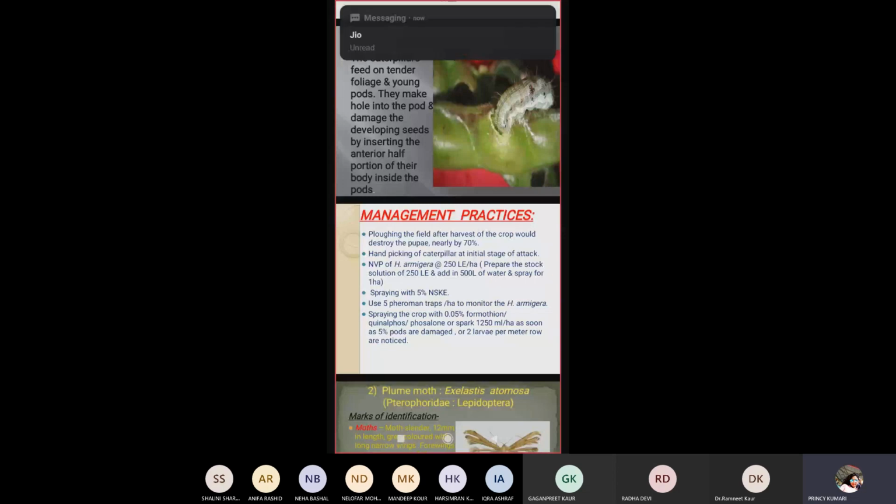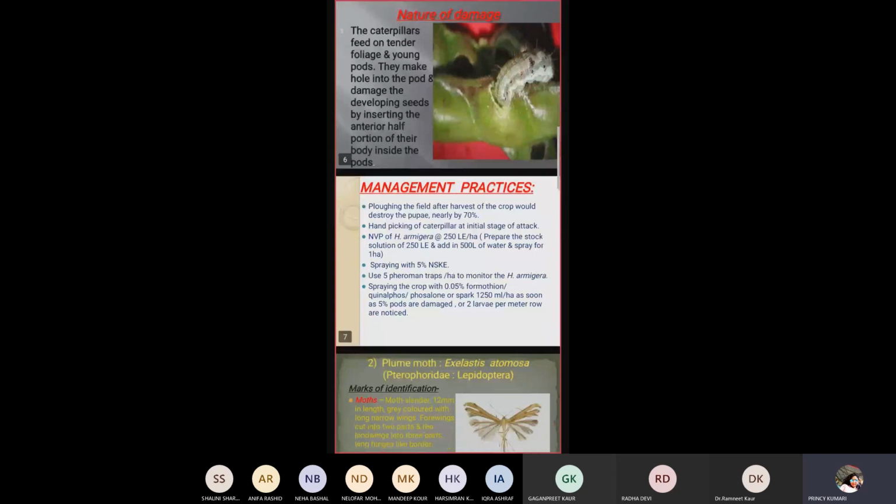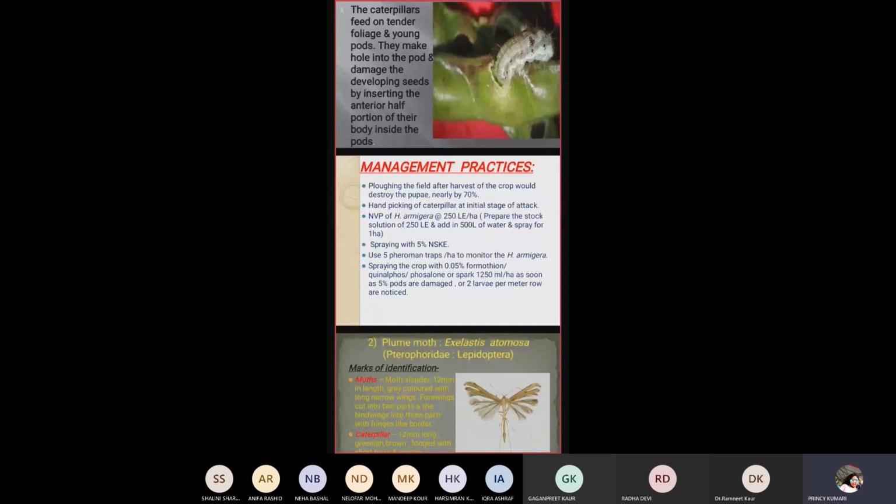Spraying with 5% NSKE, or we can also use 5 pheromone traps per hectare to monitor Helicoverpa armigera. Next is spraying the crop with 0.05% formothion, quinalphos, fenvalerate, or spark 1250 ml per hectare, as soon as 5% of pods are damaged or 2 larvae per meter row are noticed.